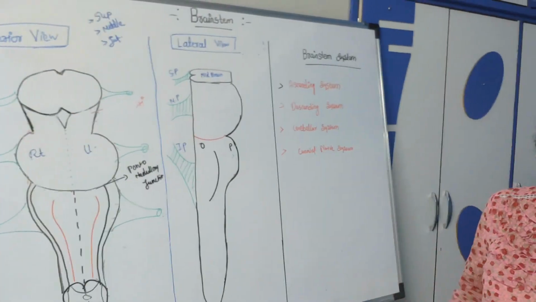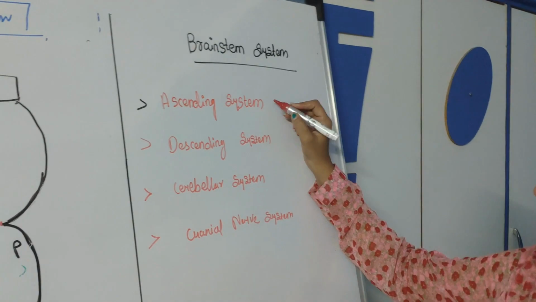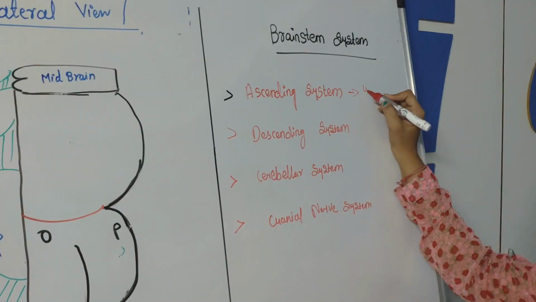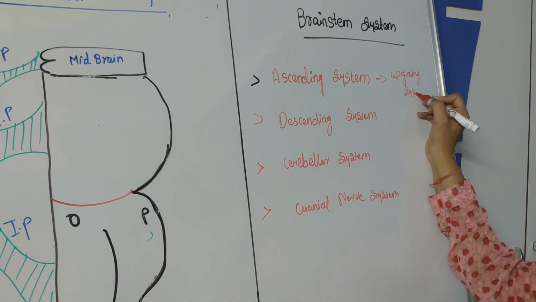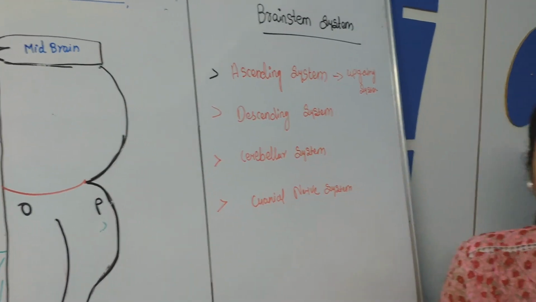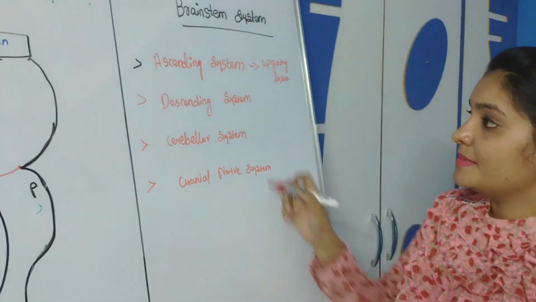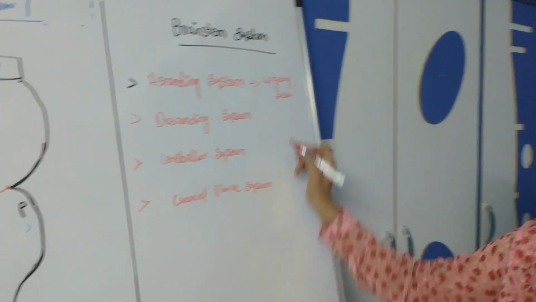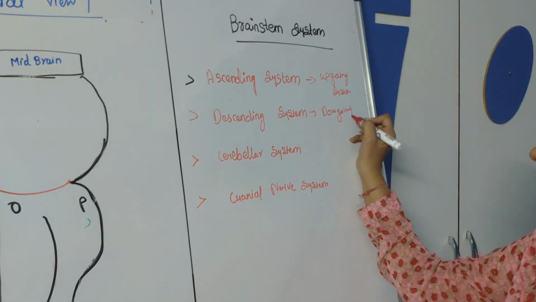So first we'll see the systems situated in the brainstem. Mainly there are four systems: the ascending system, or you can say the upgoing system. The ascending system consists of all the ascending tracts which go through the brainstem. Second is the descending system, which you can also call the downgoing system.